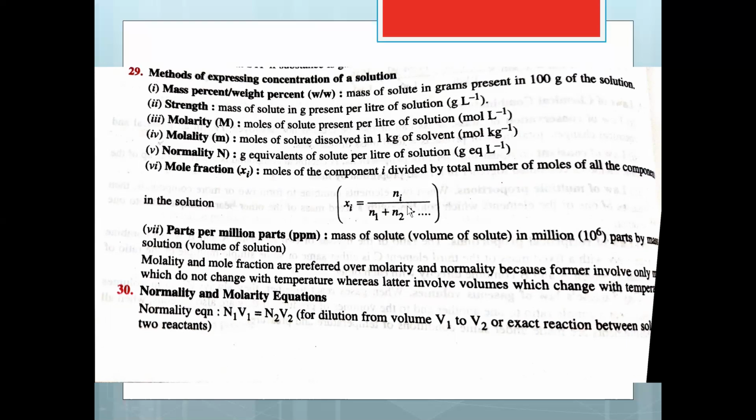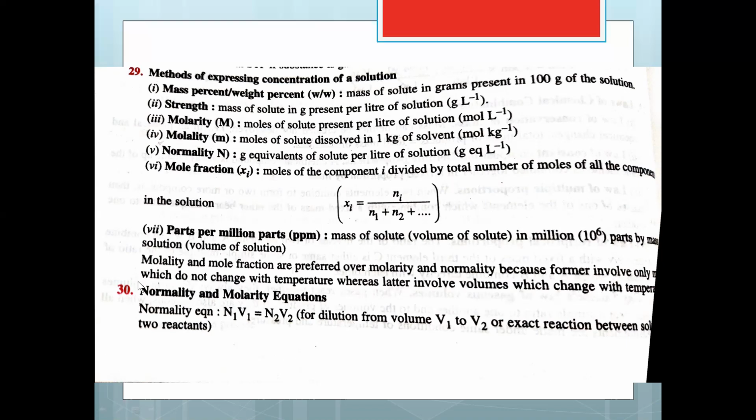Normality is the number of gram equivalents of solute present per liter of the solution, that is, gram equivalents per liter. Mole fraction is the moles of the component divided by the total number of moles of all the components present in the solution. Then parts per million, represented by ppm, is the mass of solute in million parts by volume of solution. Molality and mole fraction are preferred over molarity and normality, because the former involve masses which do not change with temperature, whereas the latter involve volumes which change with temperature.